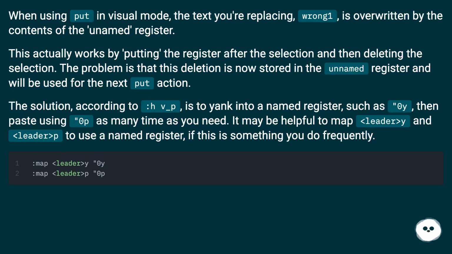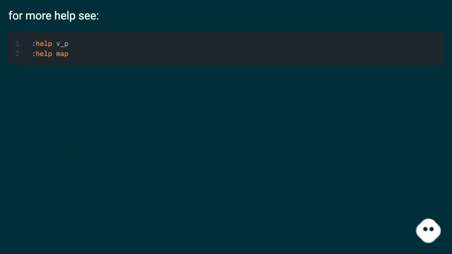It may be helpful to map y and p to use a named register, if this is something you do frequently. For more help, see.